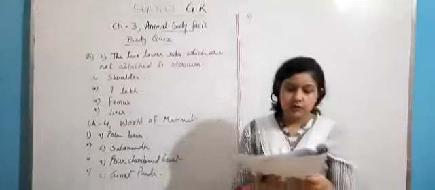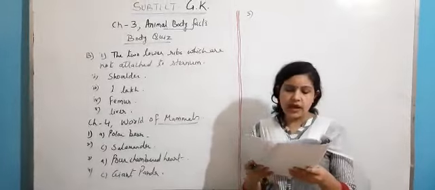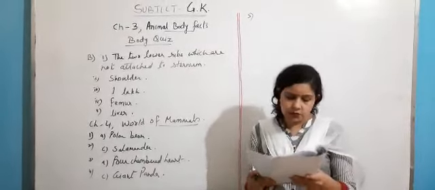Next, fifth. Which of these mammals is carnivore? Seal, rhinoceros, kangaroo. Rhinoceros and kangaroo are herbivorous. Answer is A, C.